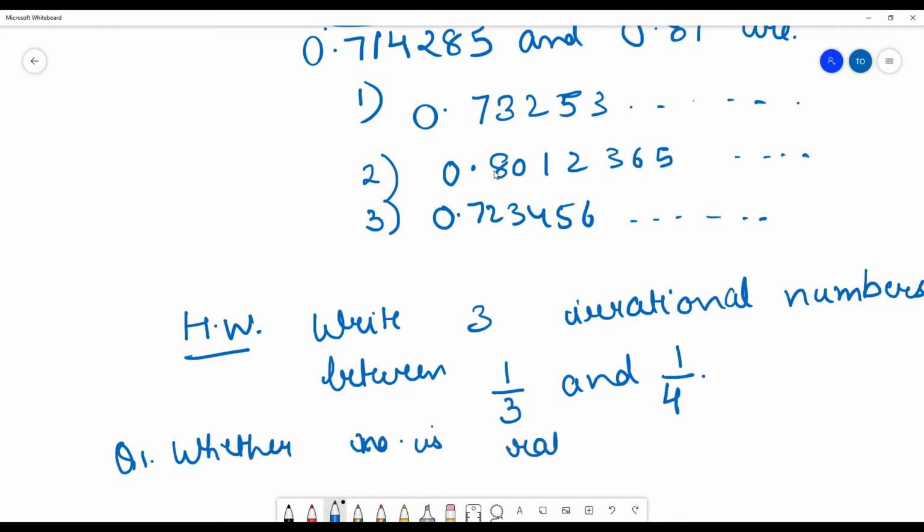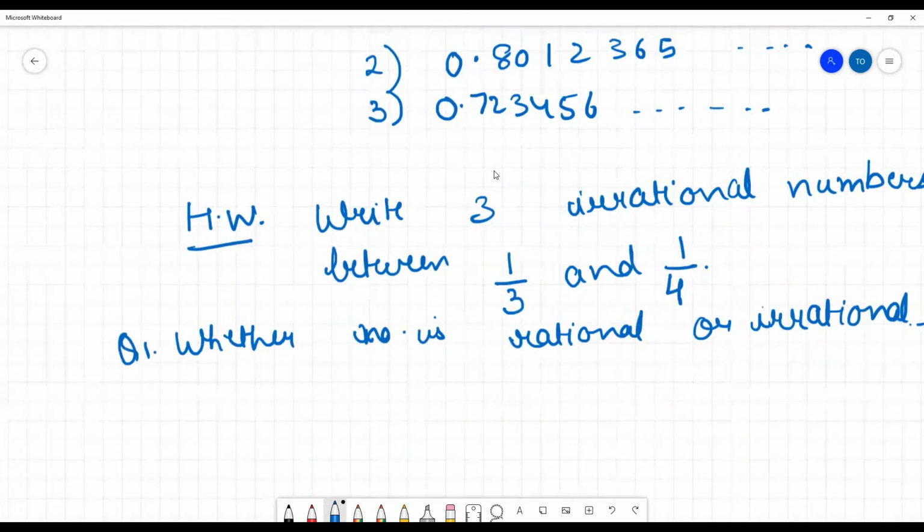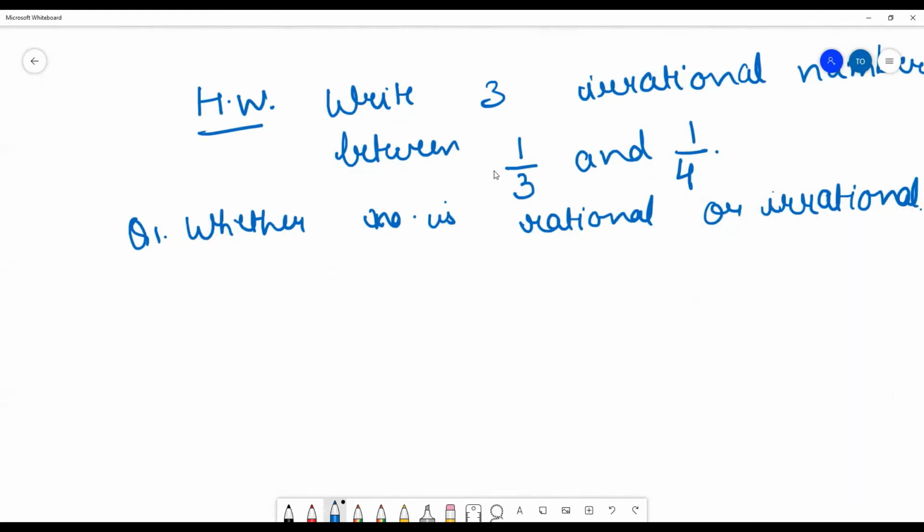You have to tell me whether the number is rational or irrational, and you have to tell me the reason also. This topic is covered, but to make it more clear, this type of question can also come. Root 225. Can you tell me whether it is rational or irrational?